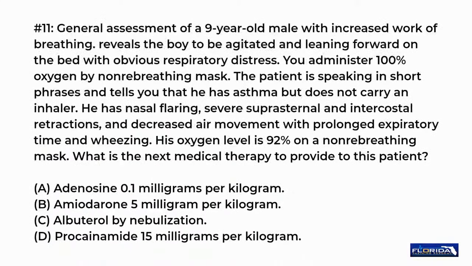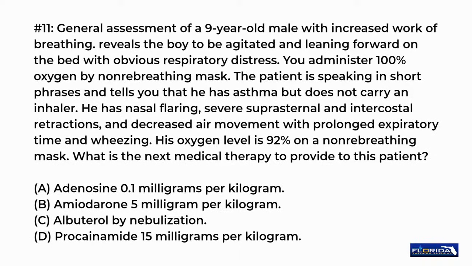Number 11. General assessment of a 9-year-old male with increased work of breathing reveals the boy to be agitated and leaning forward on the bed with obvious respiratory distress. You administer 100% oxygen by non-rebreathing mask. The patient is speaking in short phrases and tells you that he has asthma but does not carry an inhaler. He has nasal flaring, severe suprasternal and intercostal retractions, and decreased air movement with prolonged expiratory time and wheezing. His oxygen level is 92% on a non-rebreathing mask.